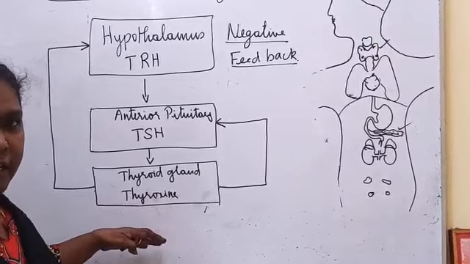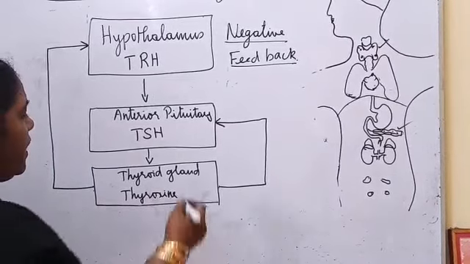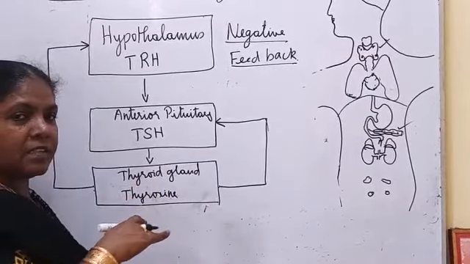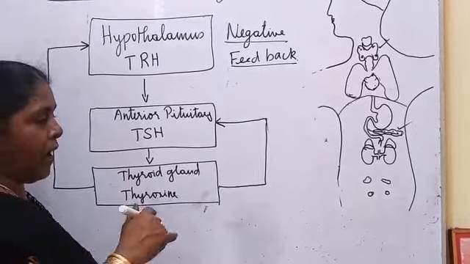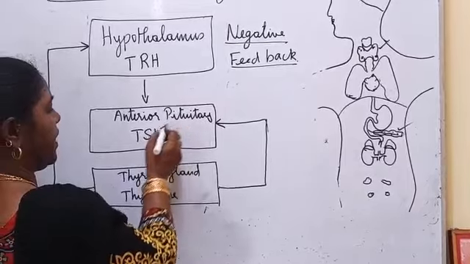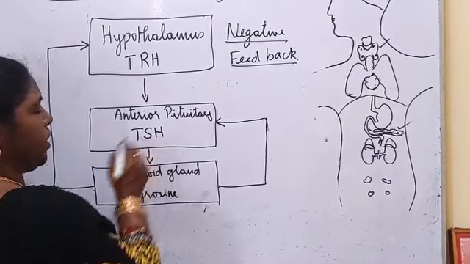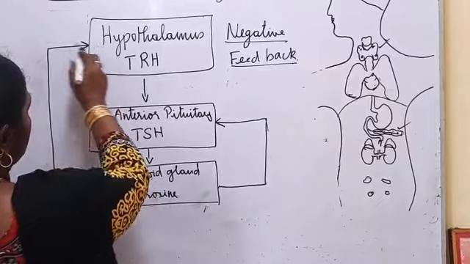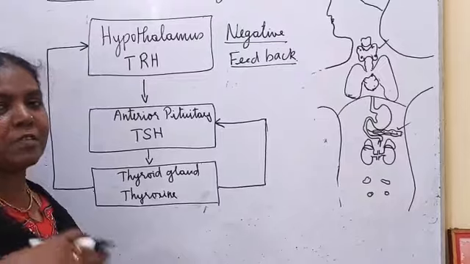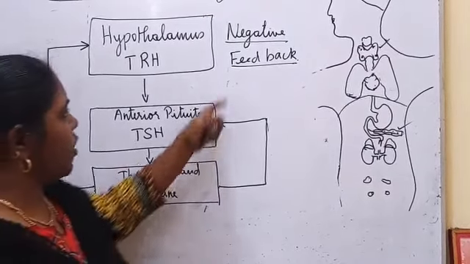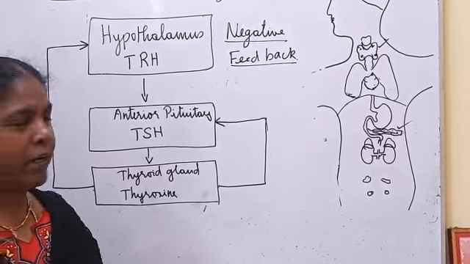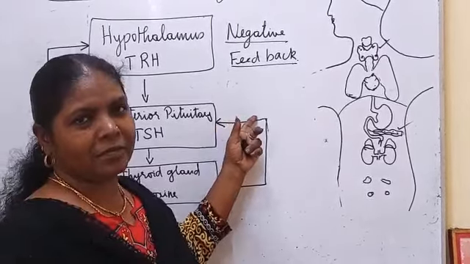More and more thyroxine is secreted. What happens? It maintains the level by either inhibiting the pituitary gland from secreting thyroid stimulating hormone, or inhibiting the hypothalamus from secreting thyroid releasing hormone, so that the level is maintained. So this mechanism is called negative feedback by the hormone. We are naturally gifted by God with this in our world.